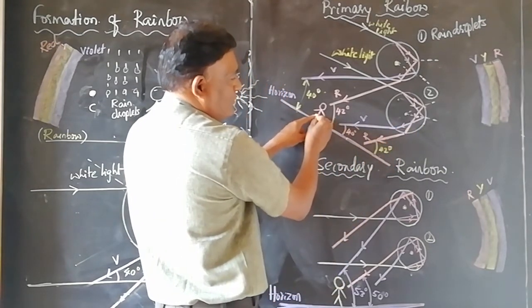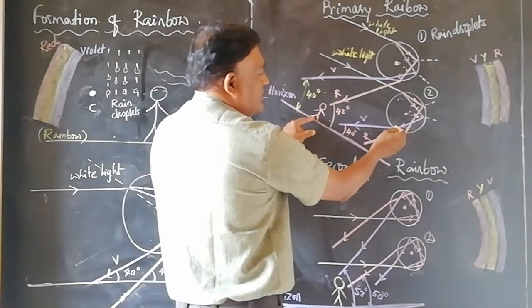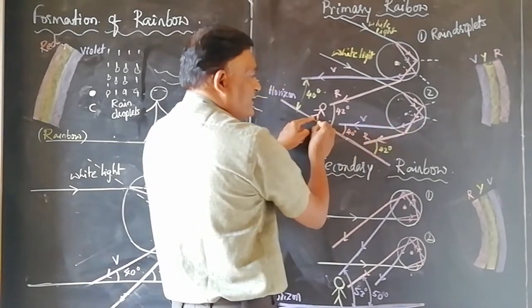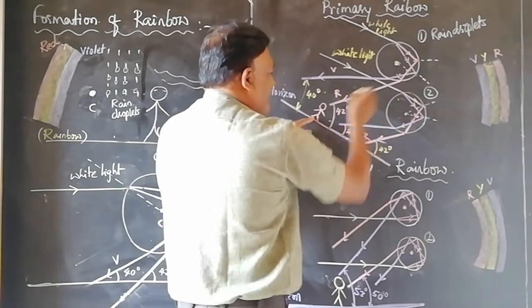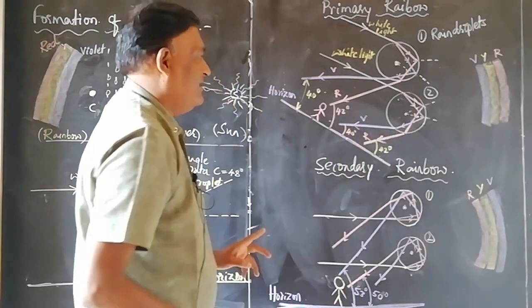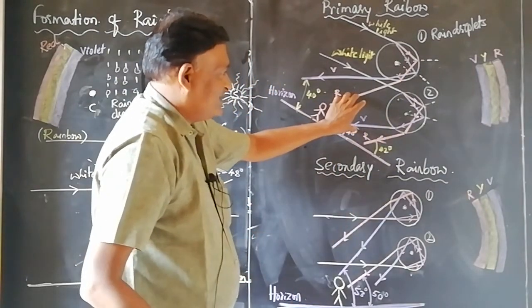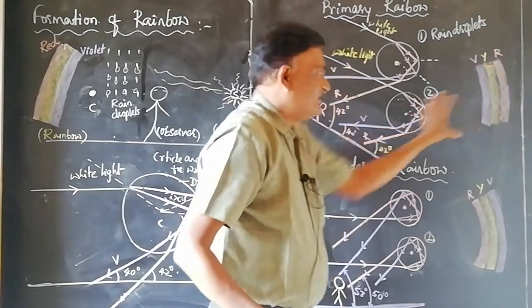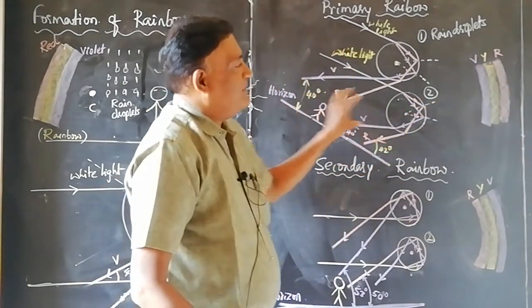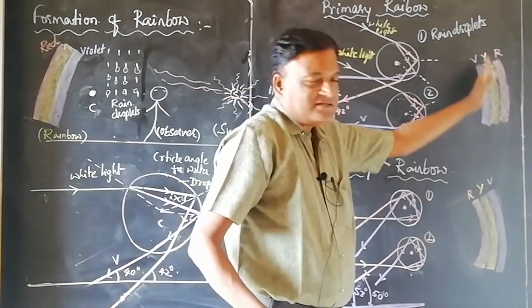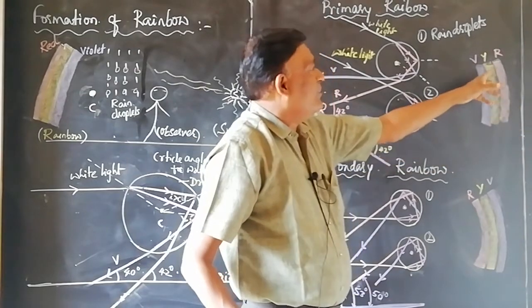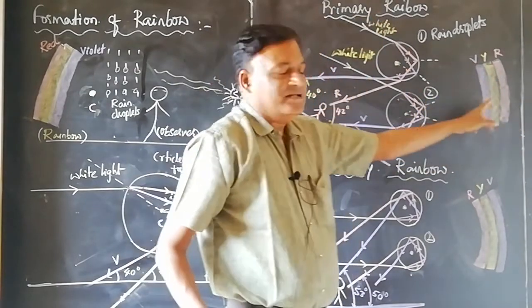So the observer would receive the violet light from droplet 2 and red light from droplet 1, and these colors appear to come from this direction. The observer happens to see a band of colors across the sky, what we call a primary rainbow.